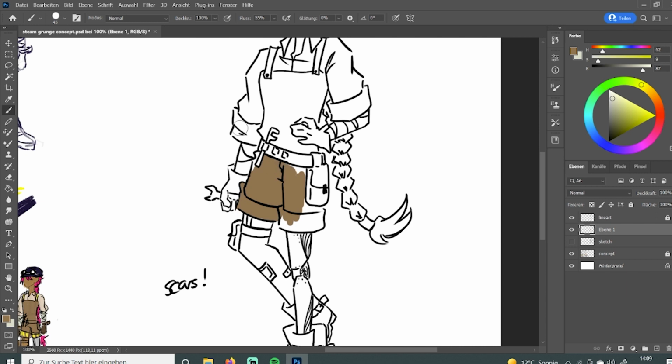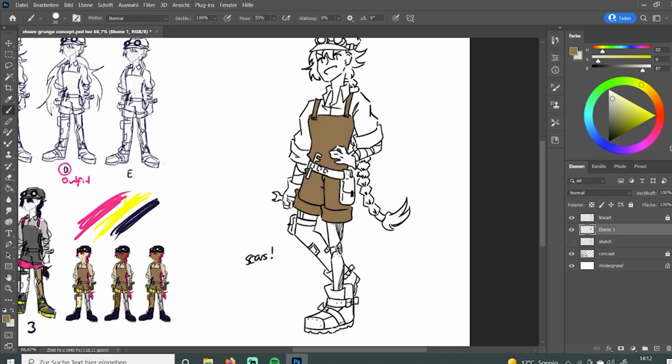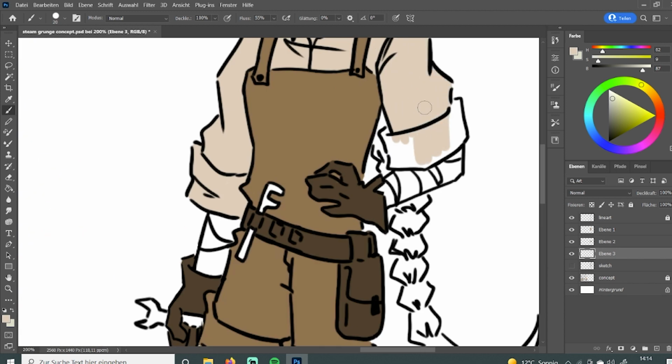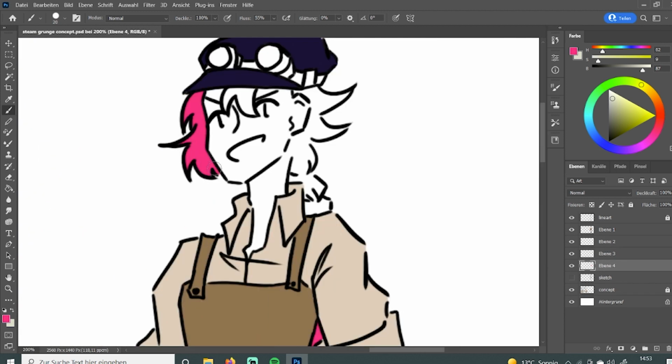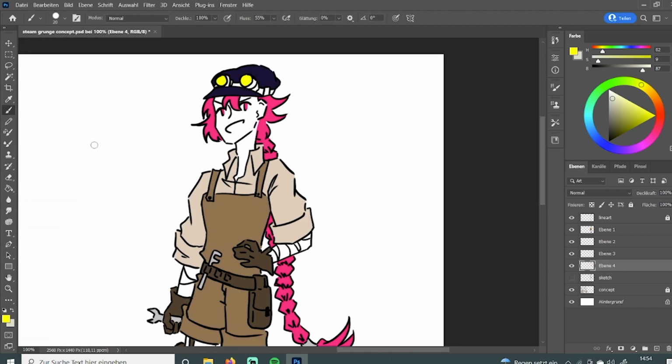I just thought I'd throw that in there because usually when I design random characters, I don't give them any names, but they just have one, so good for them. Yeah, after the line art, I quickly moved on to the colors and then to the finished illustration.